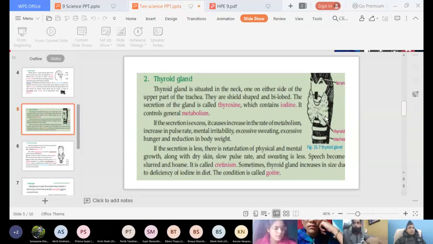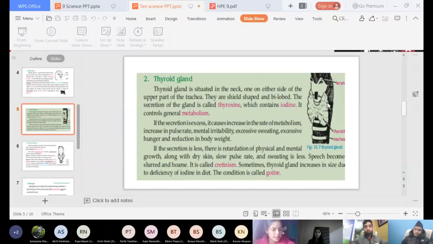It's near to vocal cord, and thyroid glands are 2 in number, and they have got 2 lobes. One thing you have to remember, if there is a lack of iodine in our body, then this gland becomes bigger in size, and that condition is called goiter.